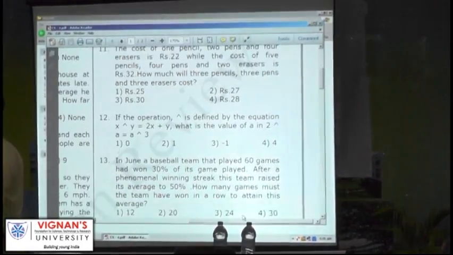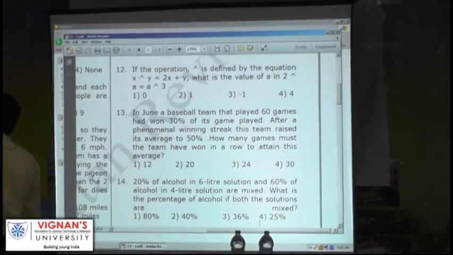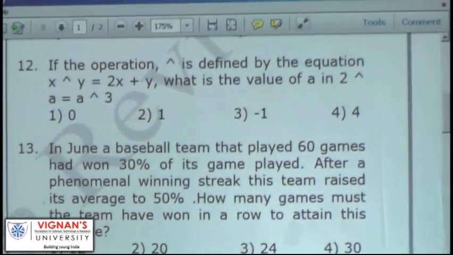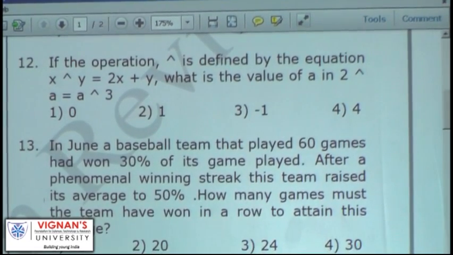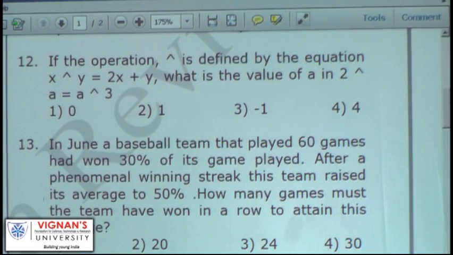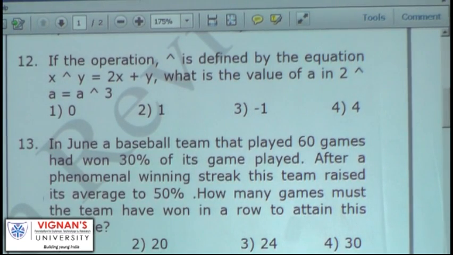If the operation cap is defined by the equation x cap y is equal to 2x plus y, what is the value of 2 cap a equal to a cap 3? 1. You can substitute. That is an easy substitution, right?